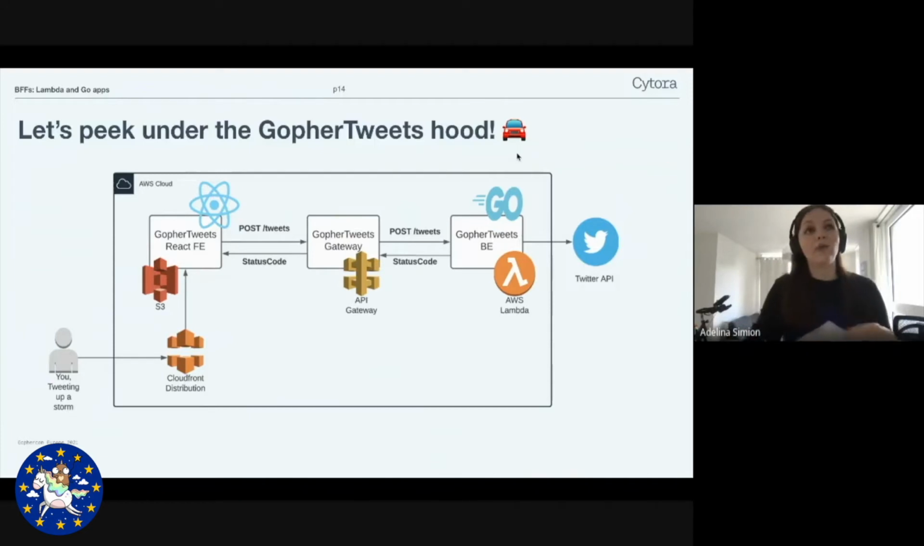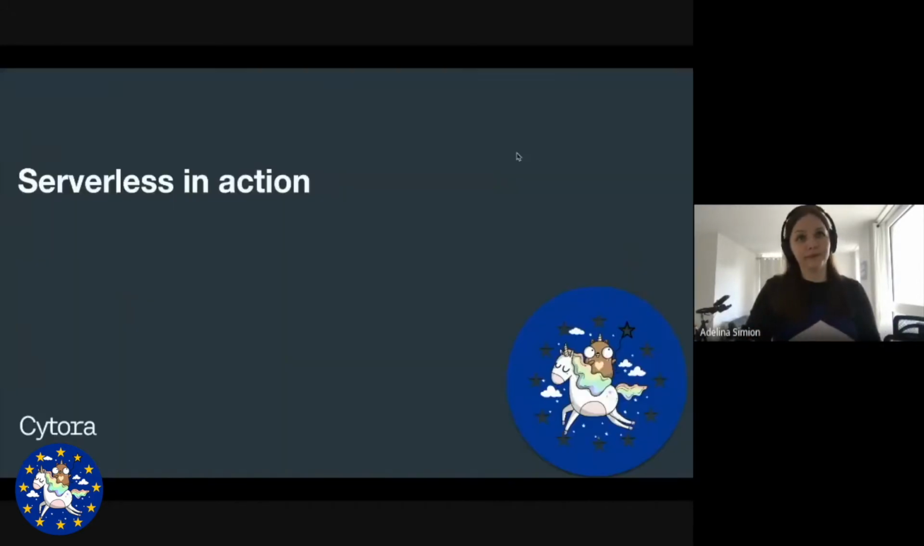And now that we've looked into the fundamentals, it's time to look at the nitty-gritty details with serverless in action. Take it away, Xiao. Thank you very much, Adelina.